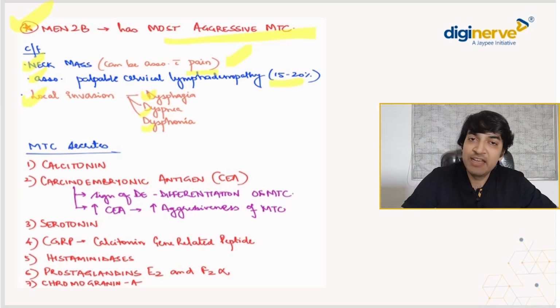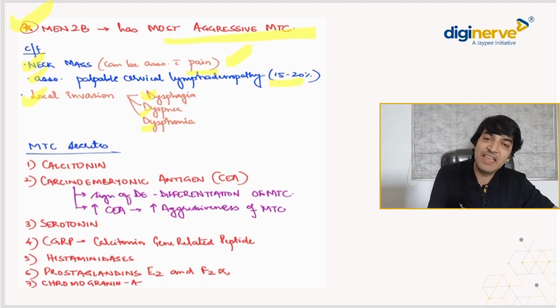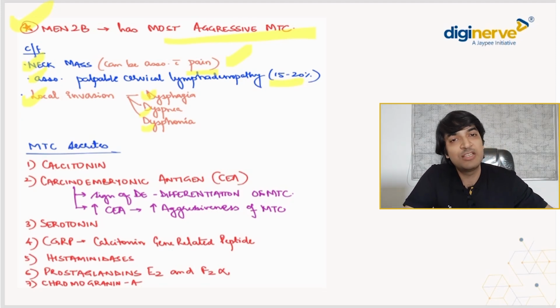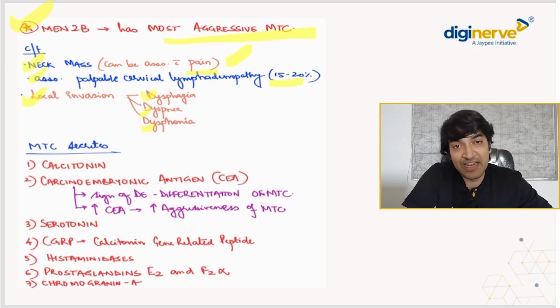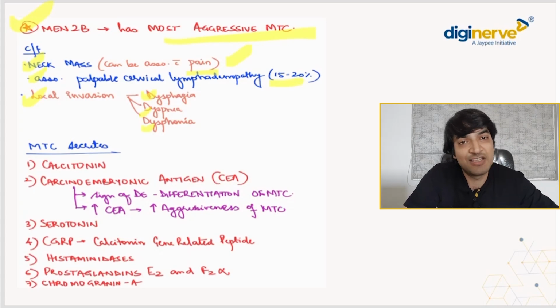Now, the next point is what was emphasized in NEET PG 2025, that MTC secretes calcitonin. This is a universally known fact. Every student who is preparing knows it. But the thing that they asked was, what are the other things it secretes? So you should know that this is a neuroendocrine tumor, so it will secrete other things as well besides calcitonin. What all does it secrete?